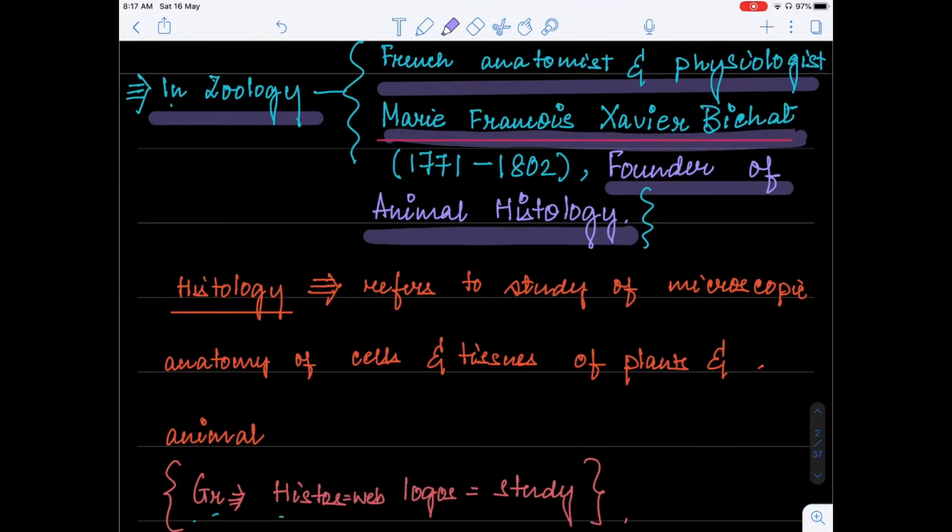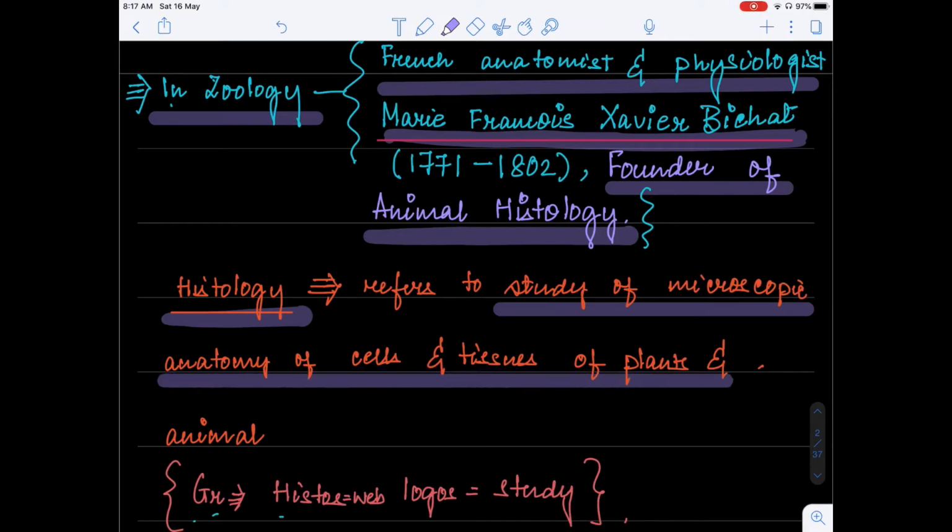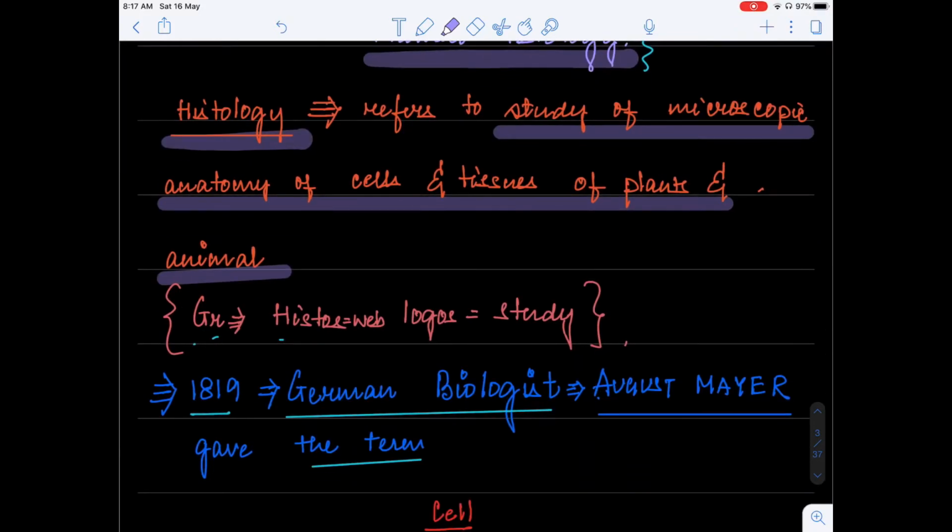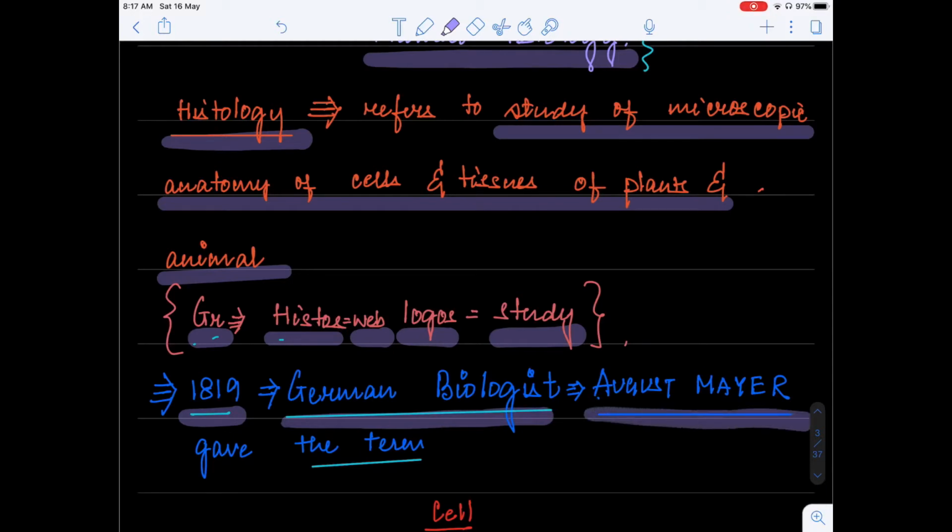So, broadly speaking about histology, it is the branch of biology which deals with the study of microscopic anatomy of cells and tissues of plants as well as animals. Now, the word histology is derived from Greek histos, which means web, and logos, which means study. Now, in the year 1819, a German biologist, August Mayer, gave this particular term.